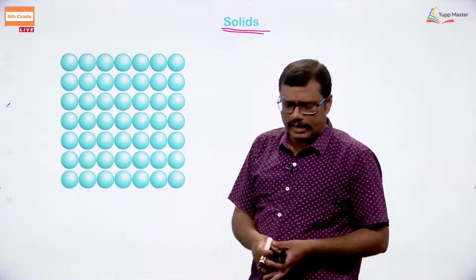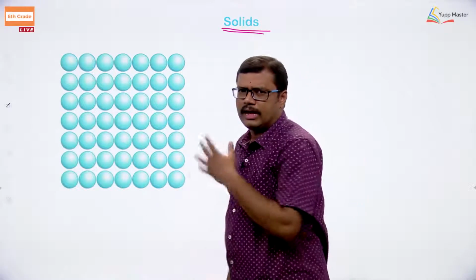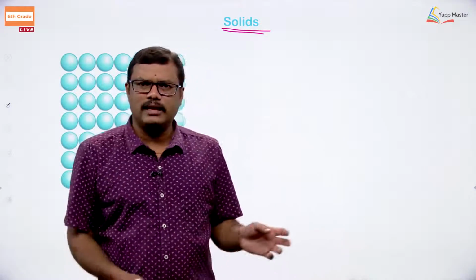I think you people also stand in neat, arranged lines in the morning session in the assembly, right? In the school, every morning in a school assembly, students will stand in particular rows and particular columns. The arrangement of the students in the particular columns and lines is perfect. An orderly arrangement generally takes place. But as soon as the assembly is over, what happens? You people will go into your classroom. So in that case, you move in a random fashion. Of course, the arrangement will be very different in that case.